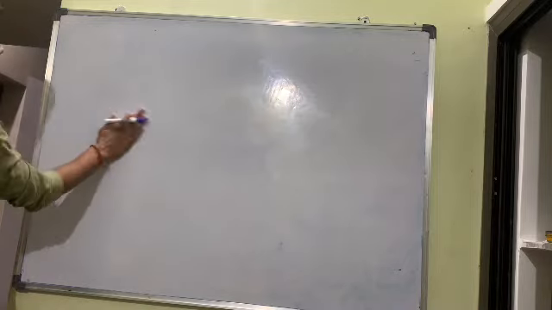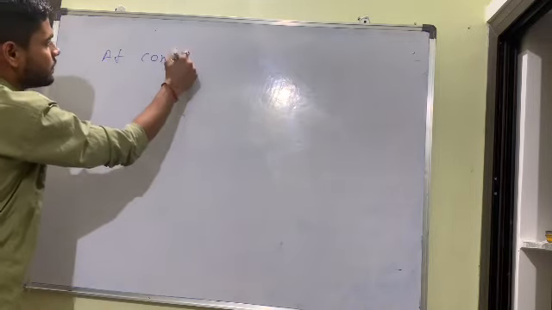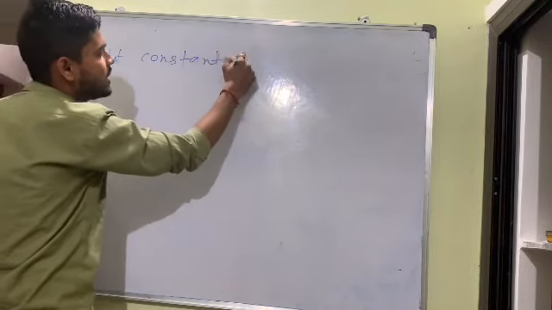Next one, they are asking: state Ohm's law. What is Ohm's law? I am giving you the perfect definition.